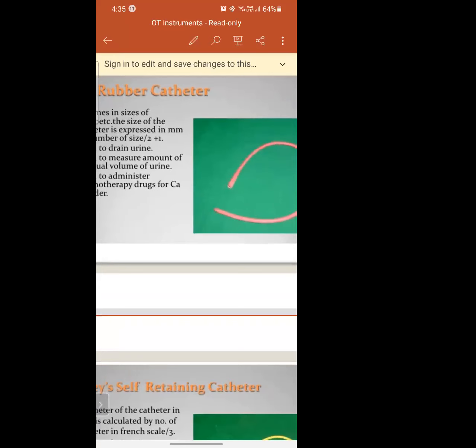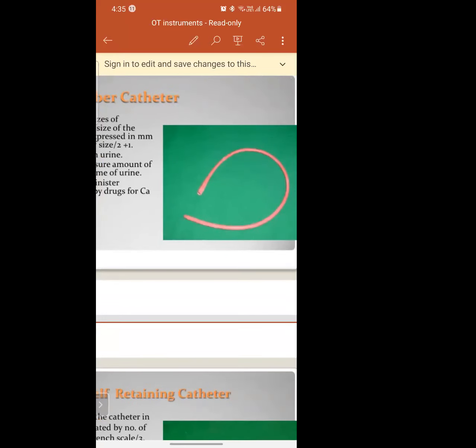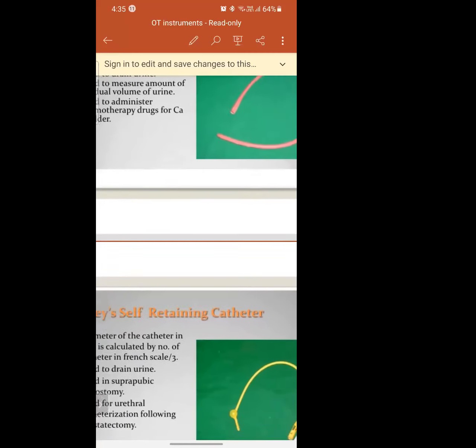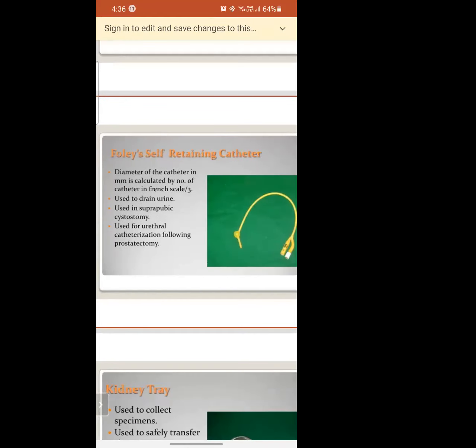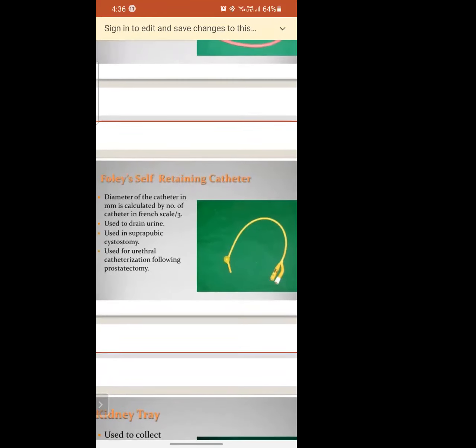What is the normal size of a catheter for adults? The same catheter which we use for adults, can we use for a child? No, ma'am. Then what is the normal size of a catheter for adults? 14.